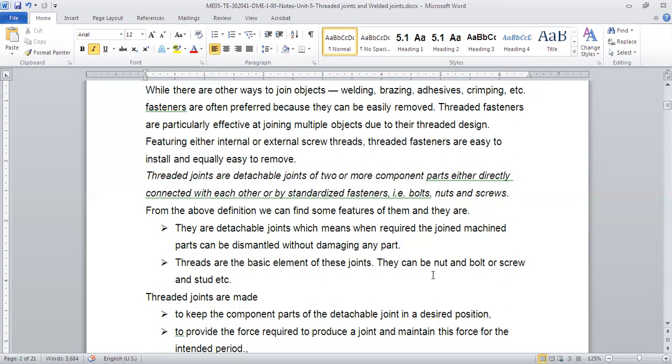Like in a screw jack, we do not have the screw separately. It is part of the frame, and the nut is attached to the frame. So the jack is along with the assembly, with the component. But sometimes it is not. We can have standard fasteners like bolts, nuts, and screws. So that is the definition of a threaded joint. They are detachable joints with two or more components which are connected either directly or by using standard fasteners.